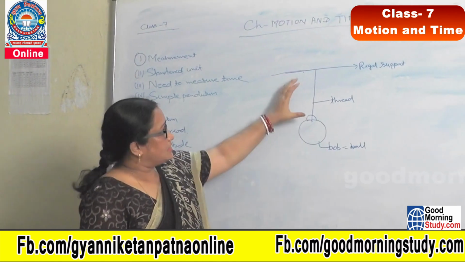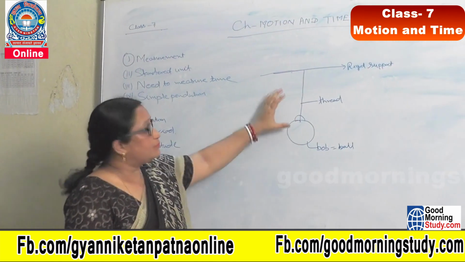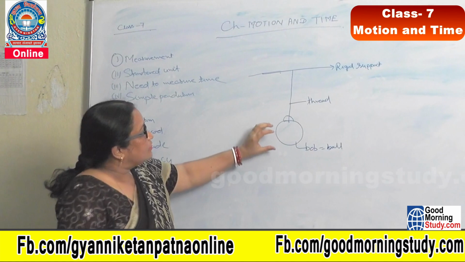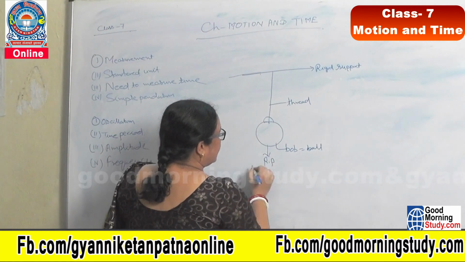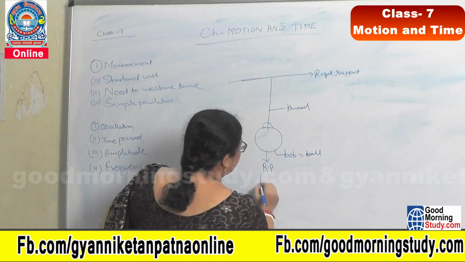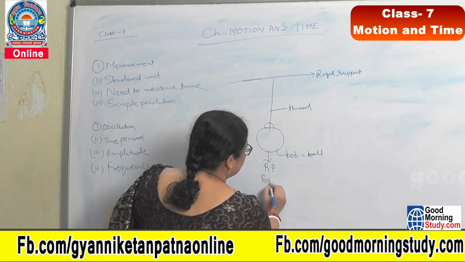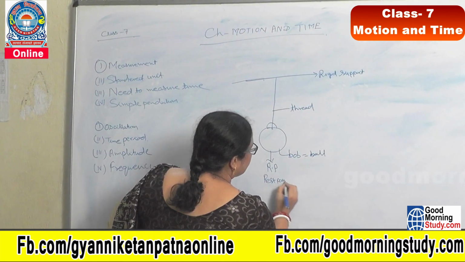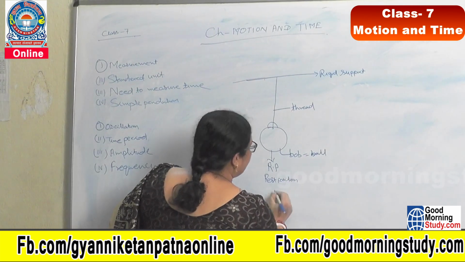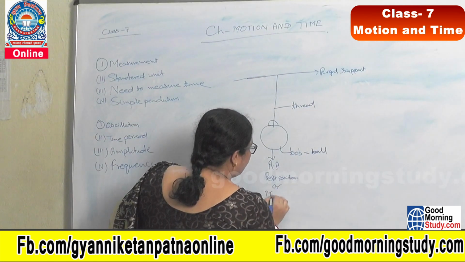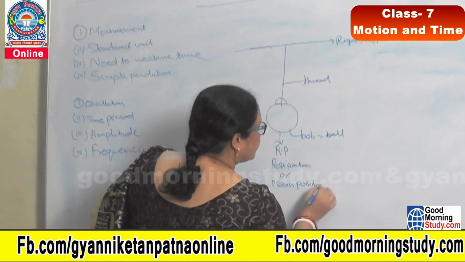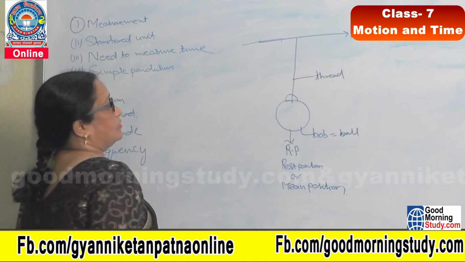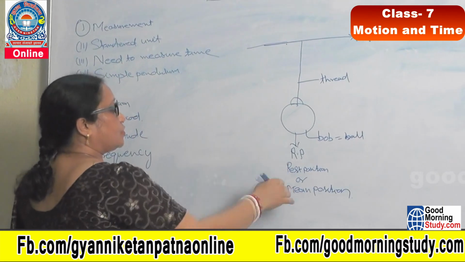Suppose this is our simple pendulum. This is the simple pendulum's rest position, RP, rest position. We also call this the mean position. This is rest position or mean position.